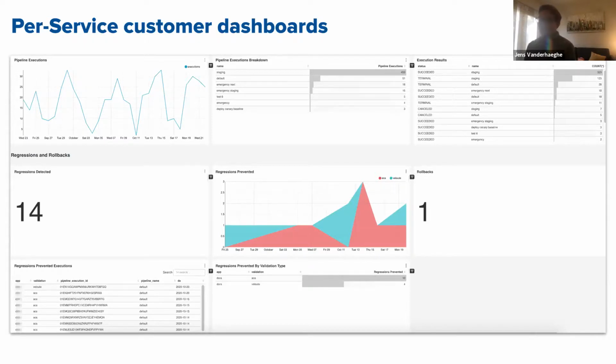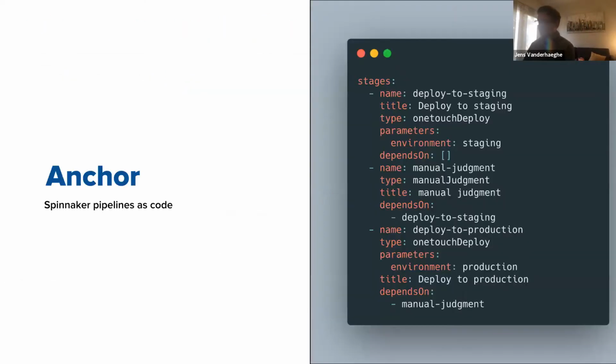Giving developers these metrics and tools will allow them to go to their upper level management and say, hey, look, we've caught 14 regressions by adopting Spinnaker. This has been a worthwhile investment. Giving people these metrics and that data is really useful because it allows us to clearly make the case that Spinnaker is an improvement compared to our old tools.